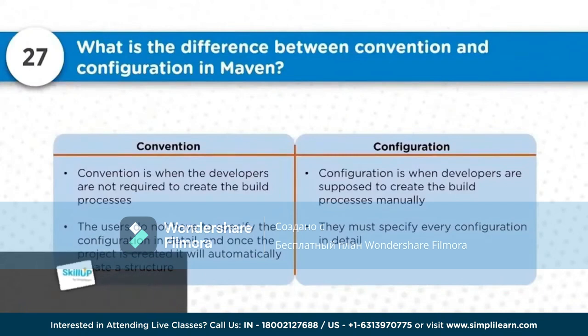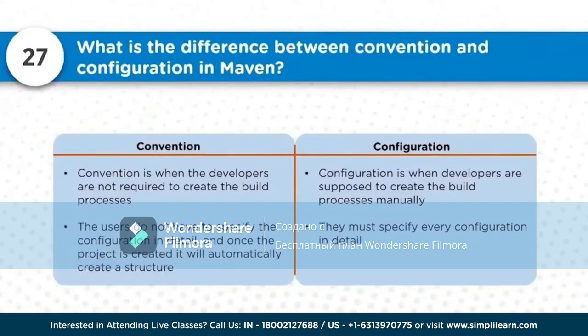In case of configuration you have to provide each and every detail, because you have to put every detail into the pom.xml file, and that's how the particular configurations really work. So this is the huge difference between the conventions and the configurations here.